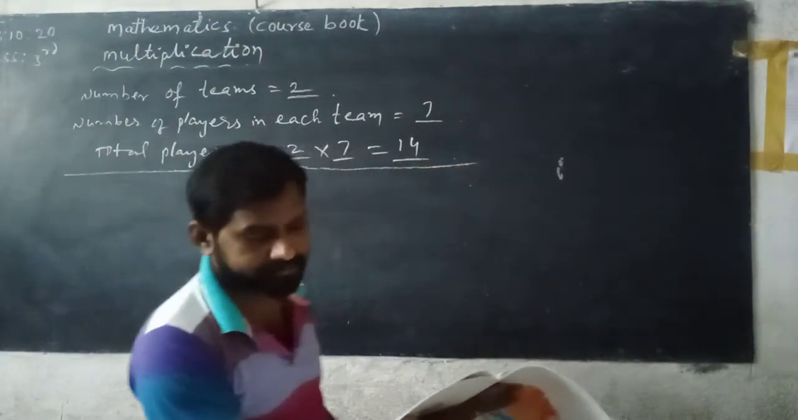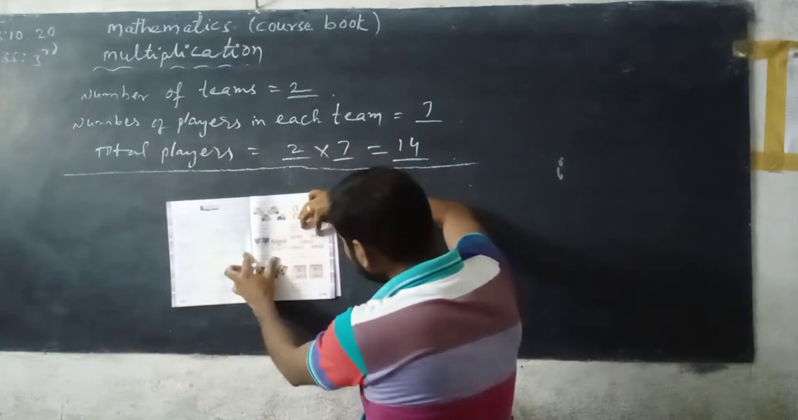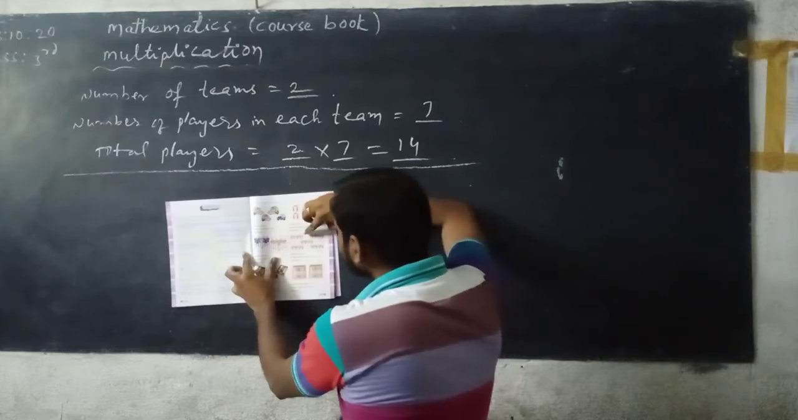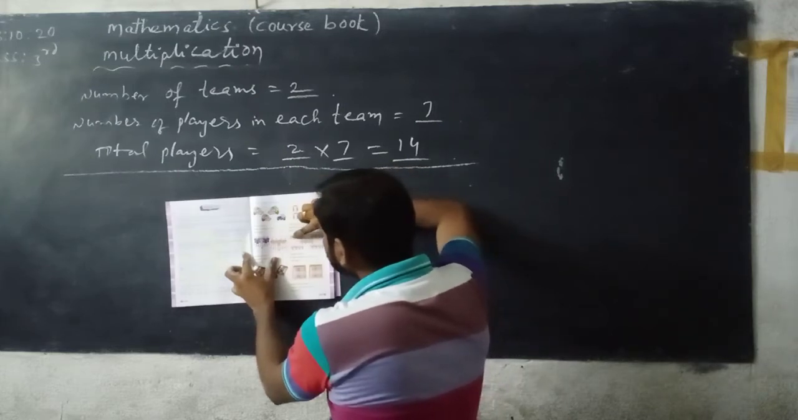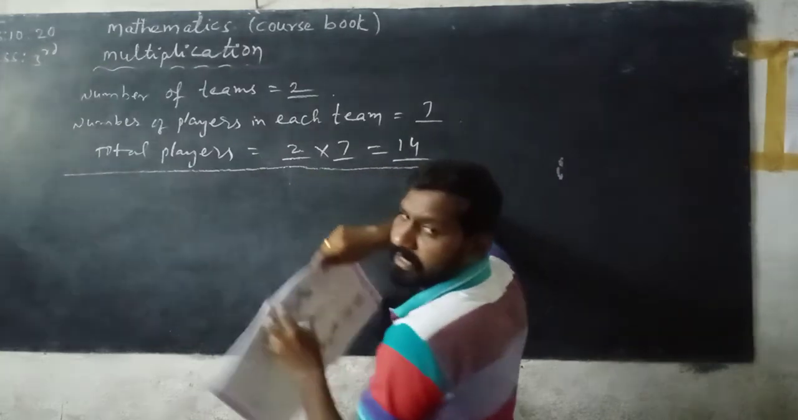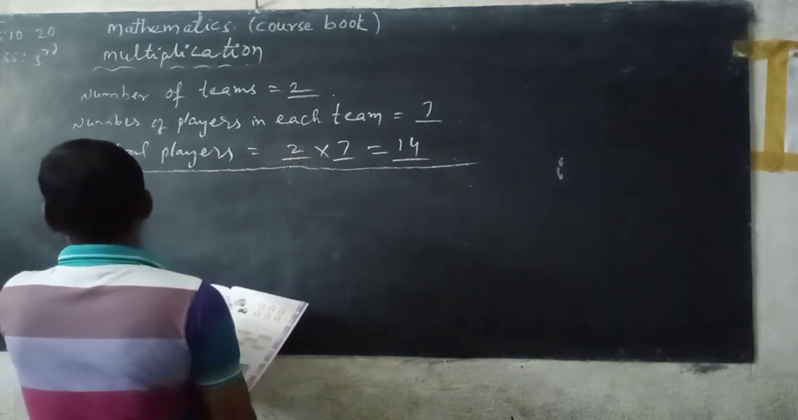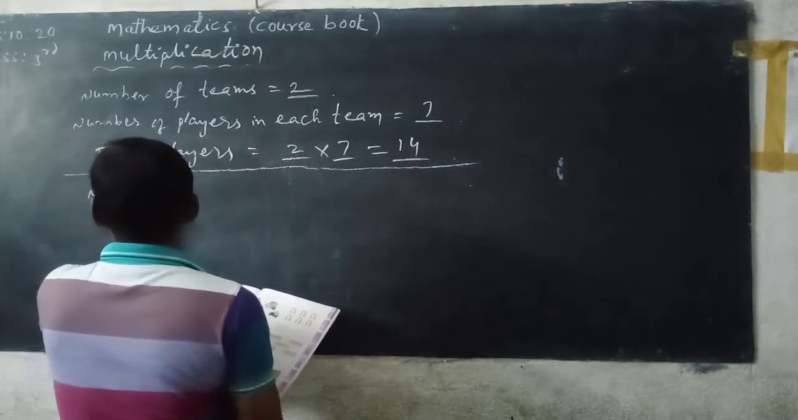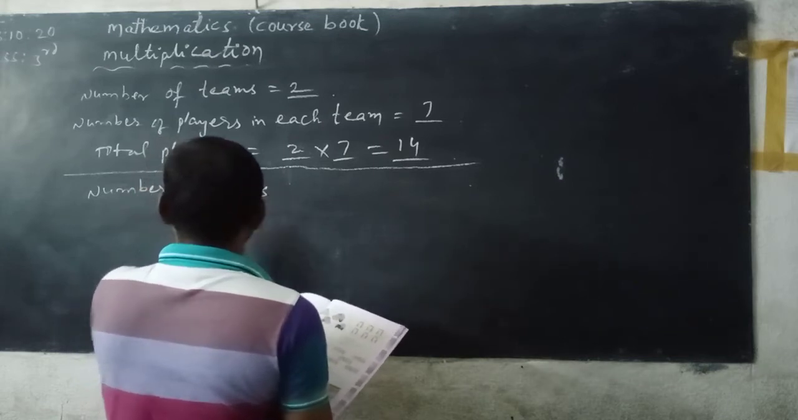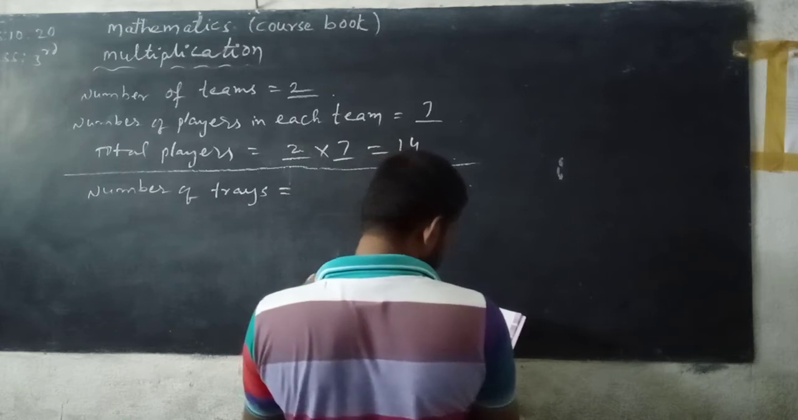Now next figure. How many trays are there? 1, 2, 3, 4, 5. How many eggs are there in each tray? 2 plus 2, 4 plus 2, 6, 8. 8 eggs in each tray. See here, number of trays is equal to count: 1, 2, 3, 4, 5.